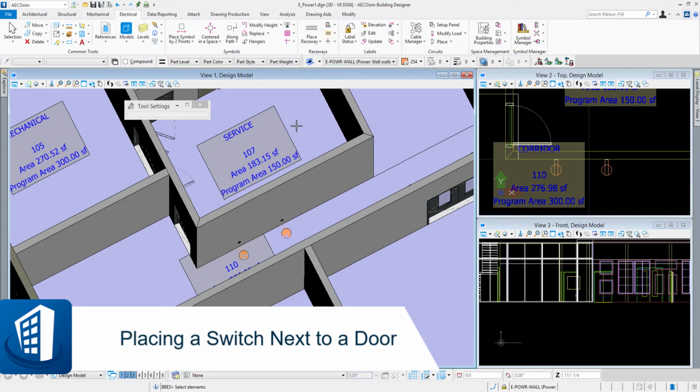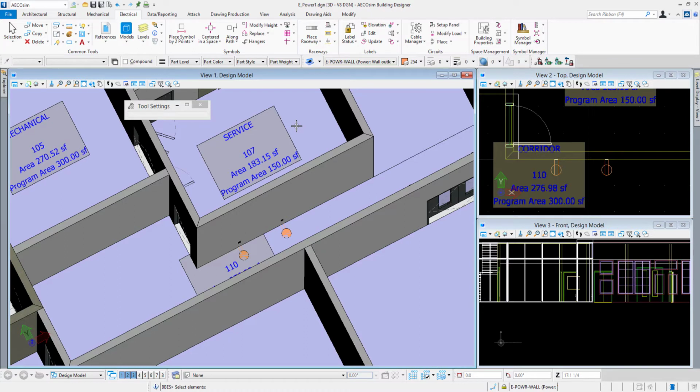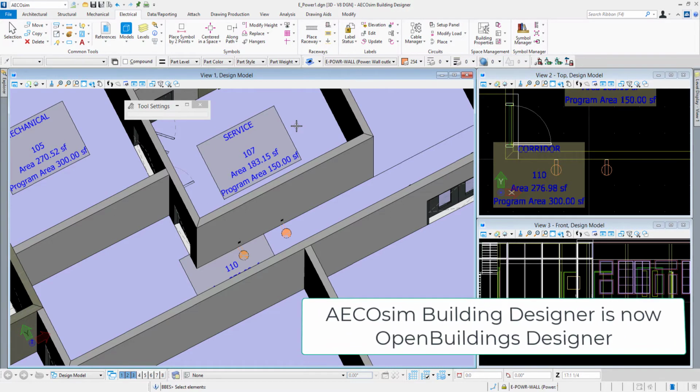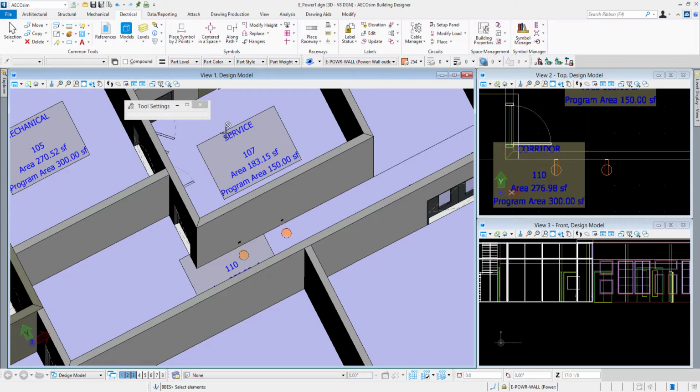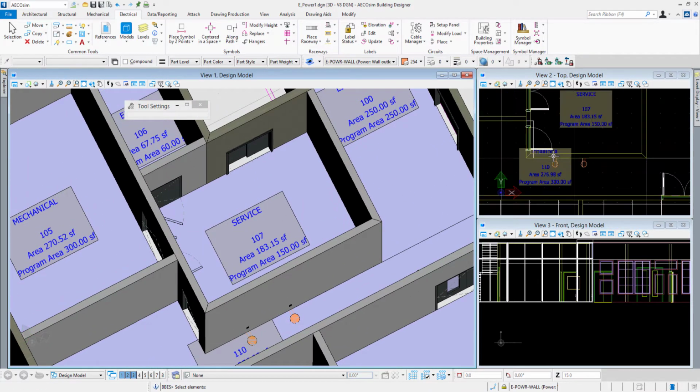In this video, we'll take a look at the place symbol next to a door tool. And so we'll place a switch in our model here. Now I'll be placing this switch in this service room. In the previous video, these receptacles were placed. So I'll just move my views around a little bit.